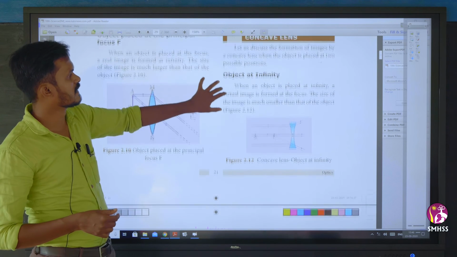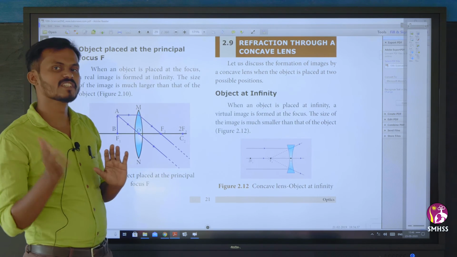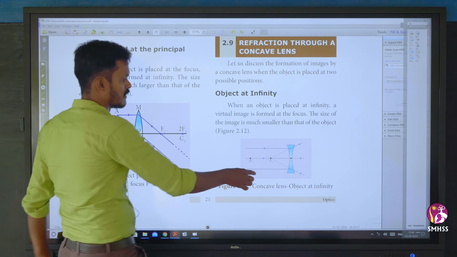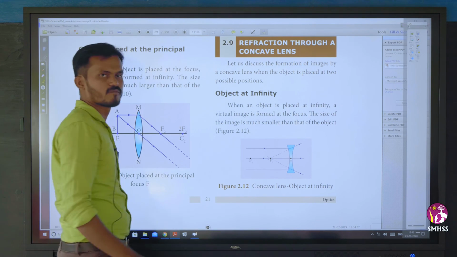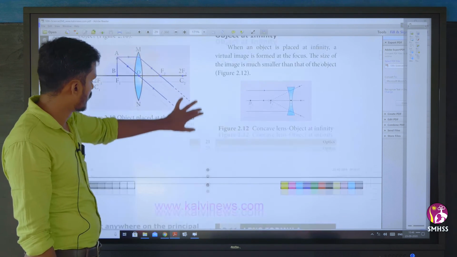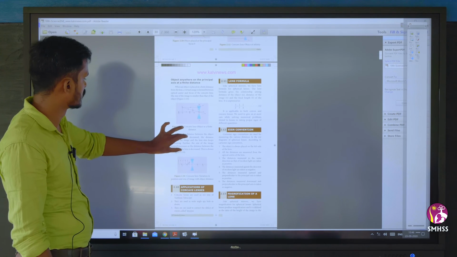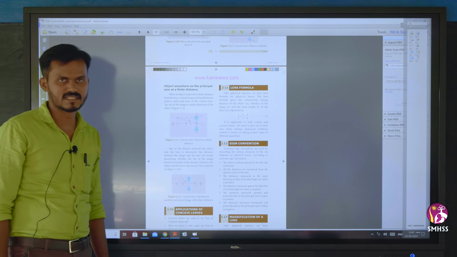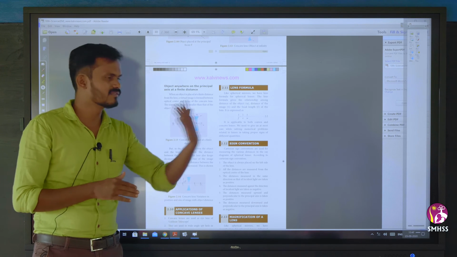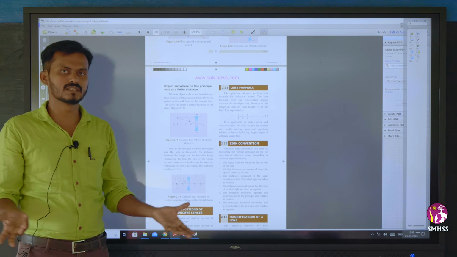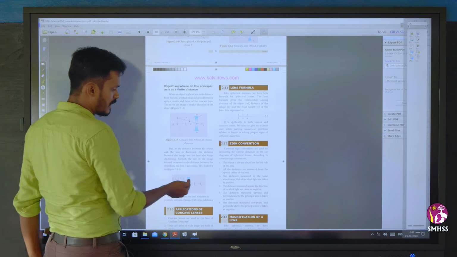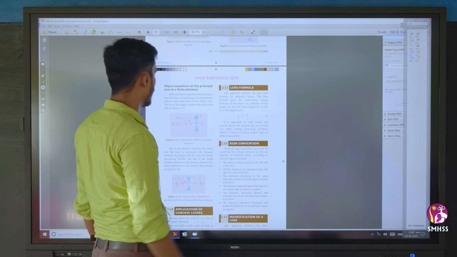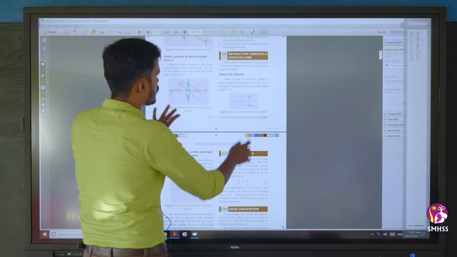So next, the concave lens. How the image is formed in a concave lens. We know the object should be at infinity. So here the object will be at infinity, or the object will be between infinity and the principal focus. Object anywhere on the principal axis at a finite distance. What is the meaning? Between infinity and the optic center, anywhere it can be. So anywhere on the principal axis at a finite distance. So we'll see the first one.